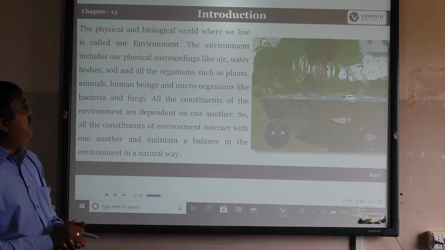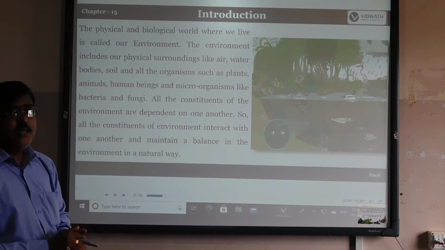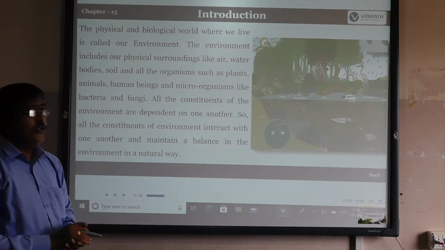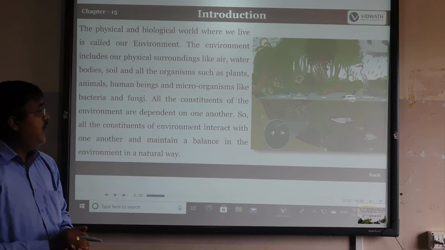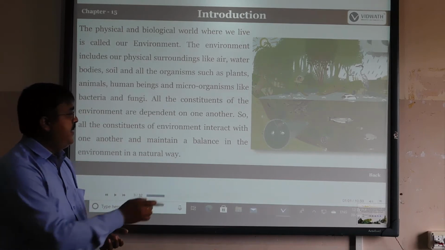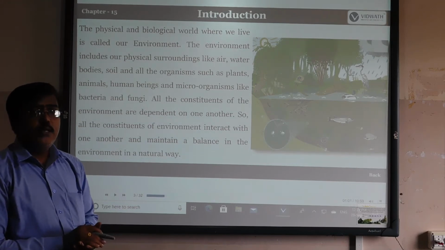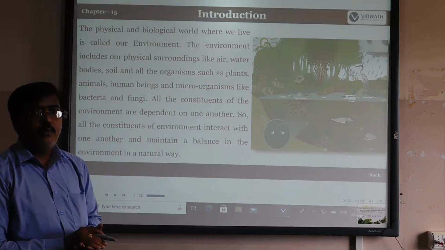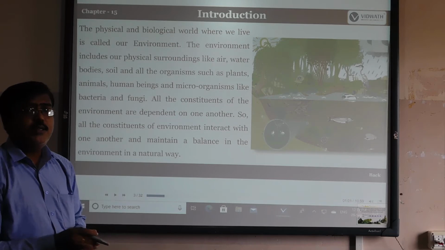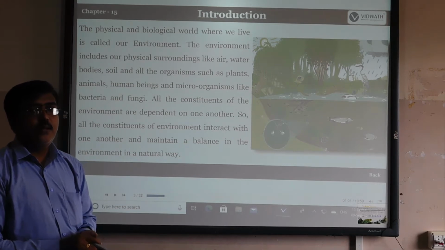The physical surroundings include air, water, soil, and organisms such as plants and animals, including bacteria and fungi. All these depend upon each other. The environment interacts continuously, balancing itself in a natural way. These physical and biological factors both maintain the environment. There is a continuous interaction between the physical and biological factors, and that is what we call the environment.